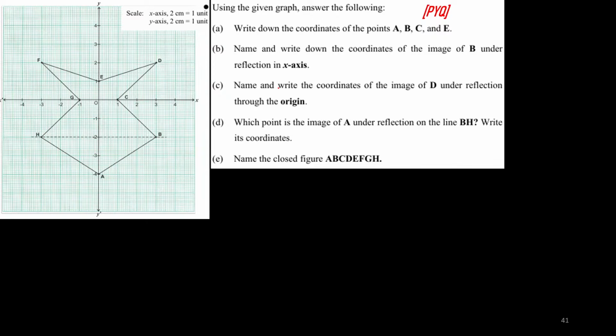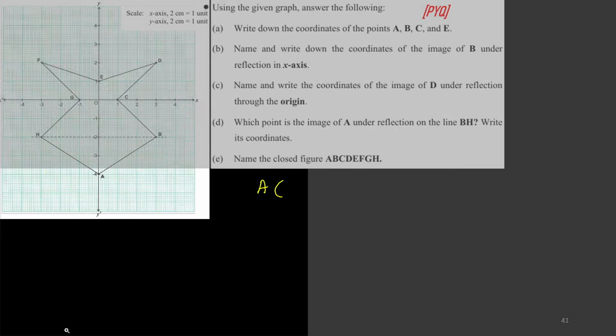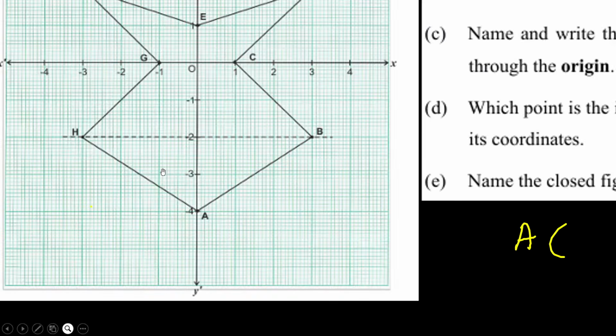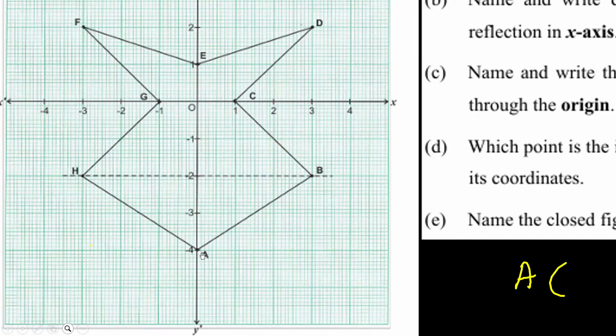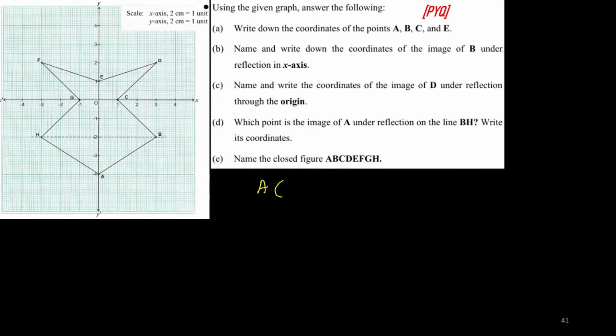Write down the coordinates of A. Now can you tell me what is A? Where is A? A is over here, children. Can you tell me what are the coordinates of A? X is 0, y is minus 4. Correct. So x is 0, y is minus 4. This is the coordinate of A.